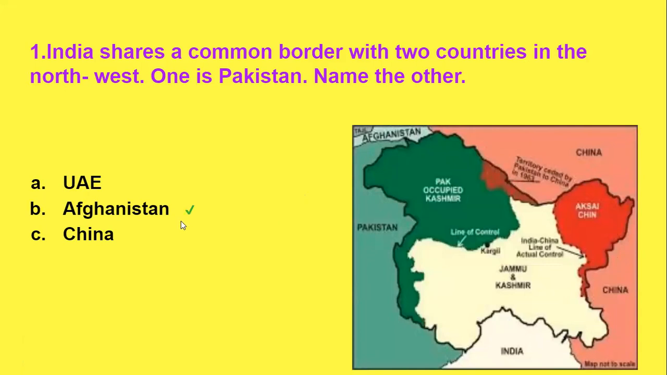You have to tick mark the correct option, which is correct. You have to put the tick mark. All of you understand, I think. The question is, India shares a common border with two countries in the northwest. One is Pakistan, name the other. The other is Afghanistan.